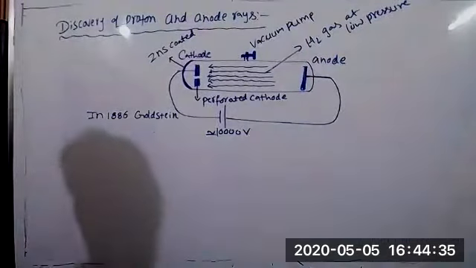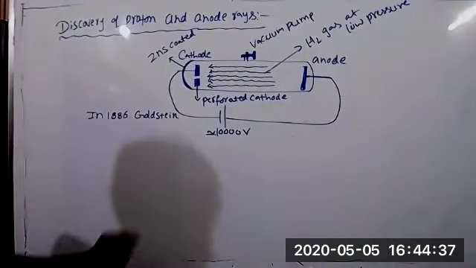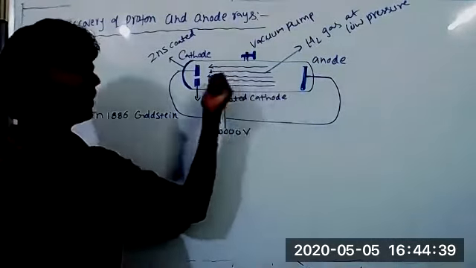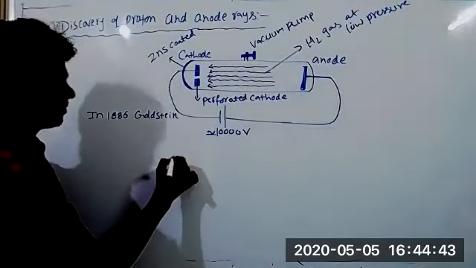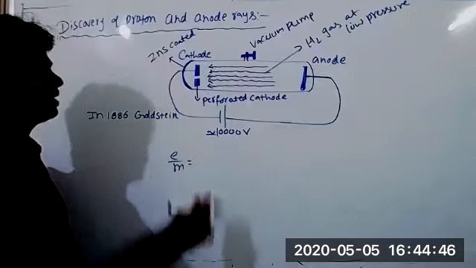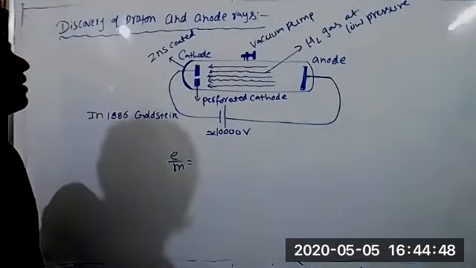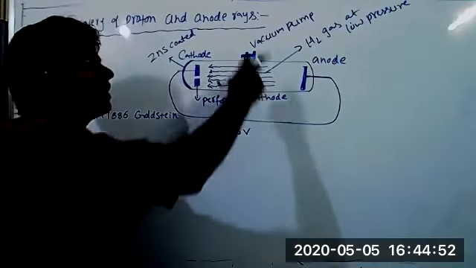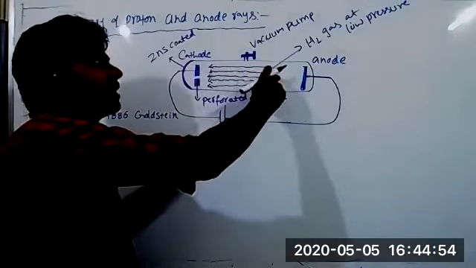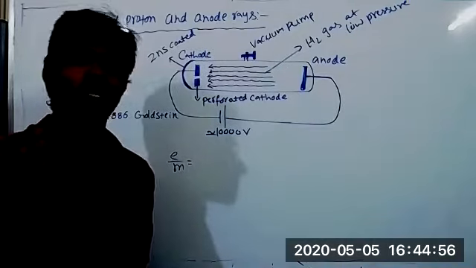So here anode rays are produced from particles. Somewhat higher massive particles, that's why their velocity is lower than cathode rays. Now the e by m ratio. The e by m ratio of anode rays is not always equal. It depends upon the nature of the gas. If you take a different gas, the e by m ratio also comes out as a different value.